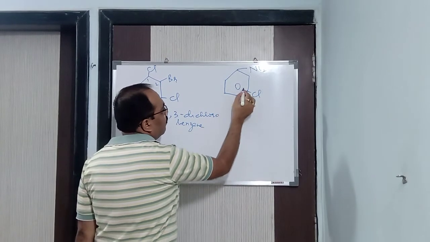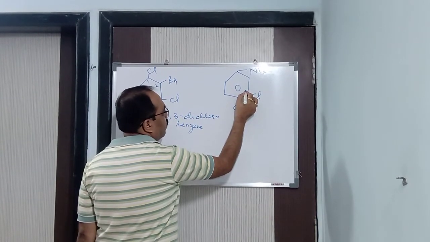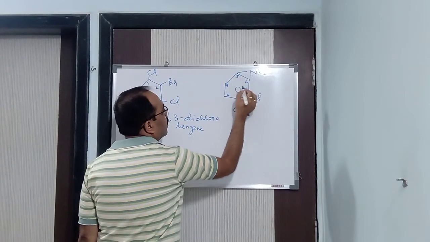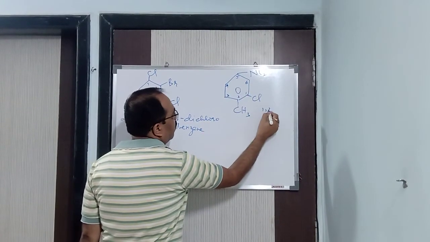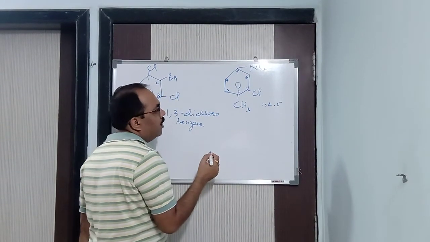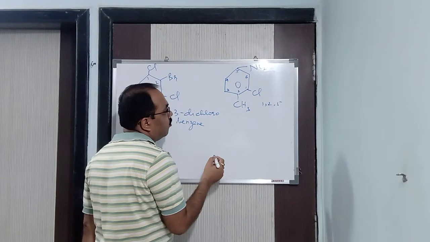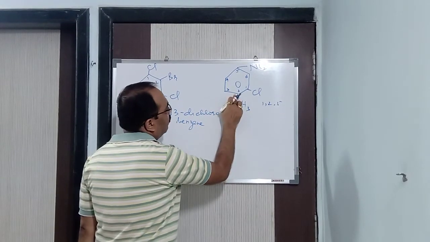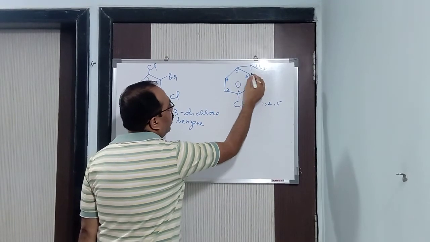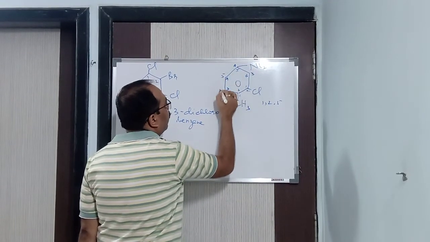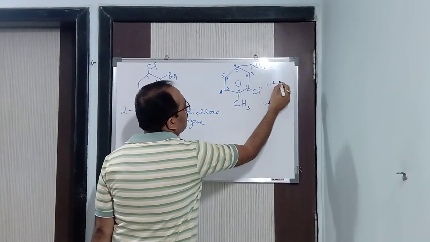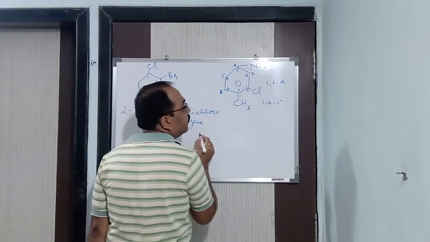If I start from here, 1, 2, 3, 4, 5 and 6, we get the locants at 1, 2 and 5, fifth positions. If I do the numbering from here 1, 2, 3, 4, 5 and 6, I get the locants at first, second and fourth position.